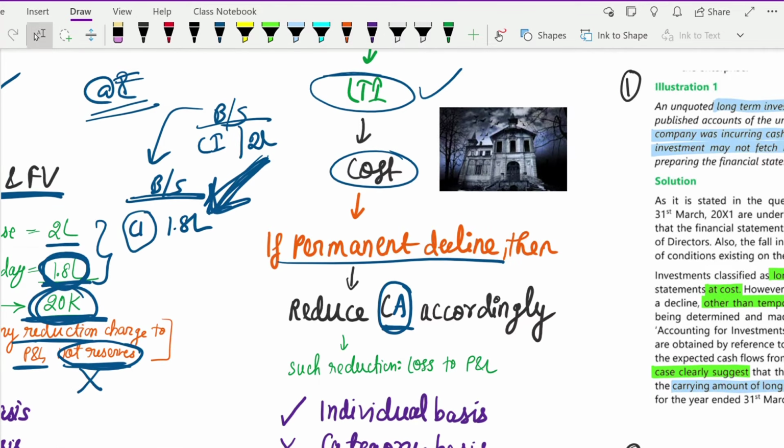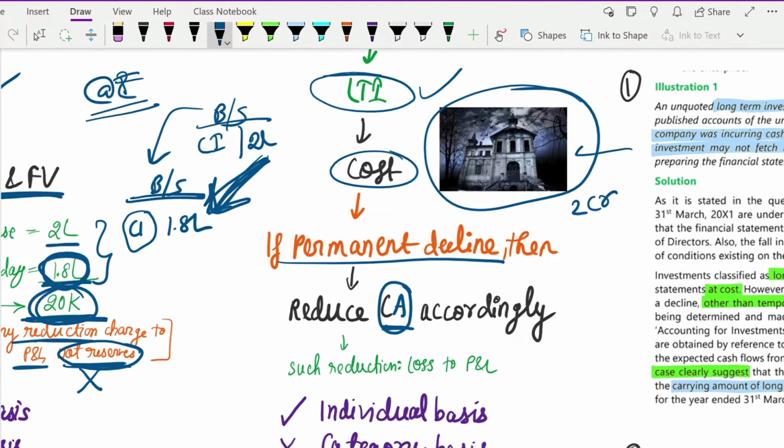Suppose there is a building that you have taken, and you keep it as a long-term investment in your books. You purchased the building at 2 crore rupees, but suddenly something happened after a year and the building started to be called a Bhoot Bangla. You have taken the building to give it on rent. If it is called a place where ghosts reside, then what will happen in the market? Will anybody come and use this building or give you rent? The answer is no. So there has been a permanent decline in the value of the building; in the future, nobody will give you more than 1 crore for it.